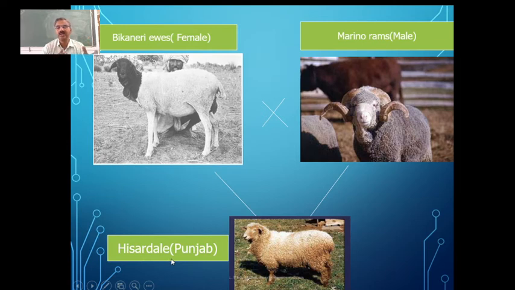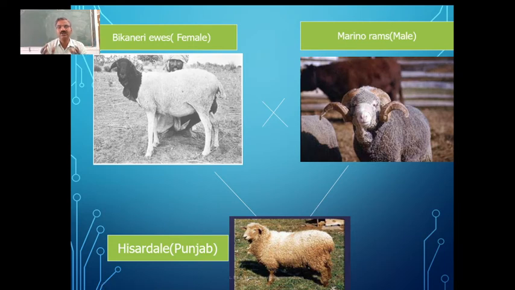That is the best example we have from sheep and also goat. So Bikaneri ewes crossed with merino rams gave us Hisardale in Punjab. This is also crossbreeding between two breeds.